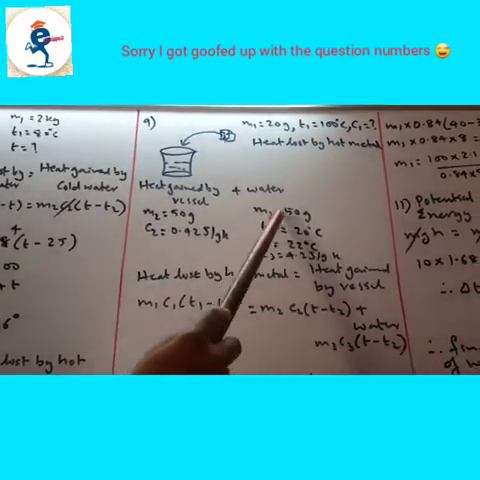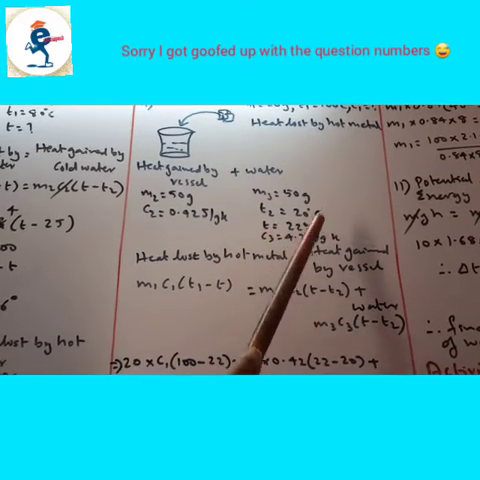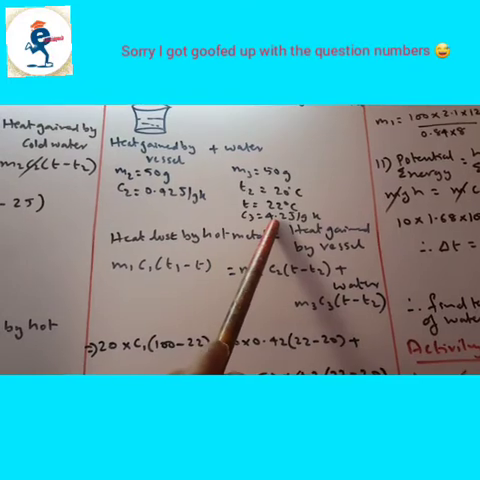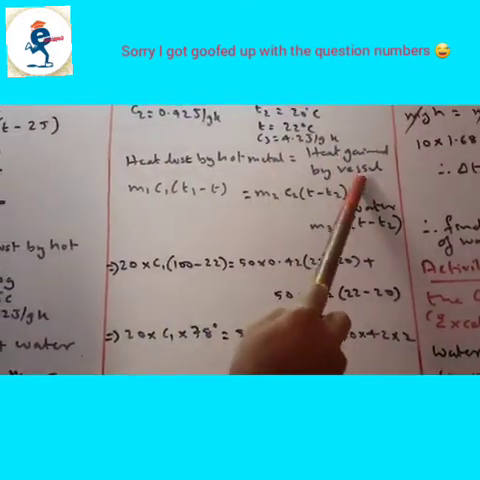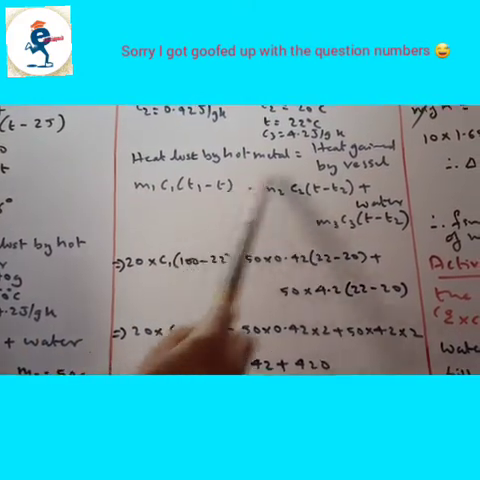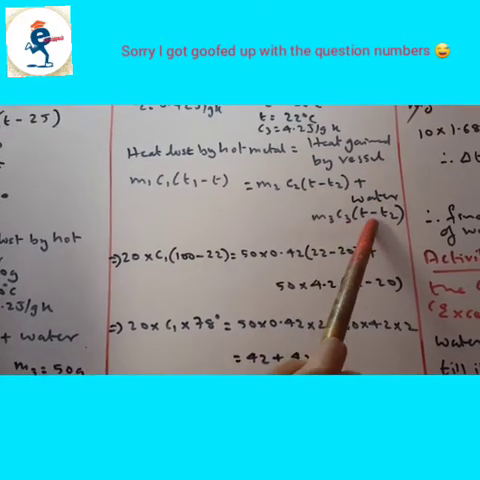Water's details: M3 is 50 grams, T2 is 20 degrees Celsius, T is 22 degrees Celsius, and C3, that is the specific heat capacity of water, I have taken as 4.2 joules per gram Kelvin. So heat lost by hot metal is equal to heat gained by vessel plus water. So hot metal will be M1 C1 (T1 minus T), the vessel will be M2 C2 (T minus T2), and water will be M3 C3 (T minus T2).